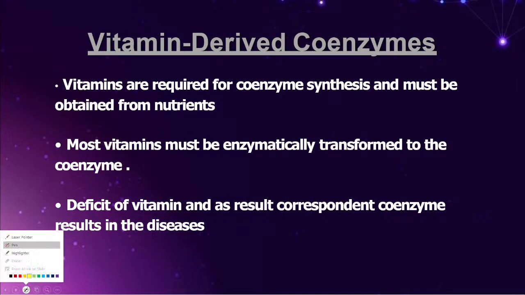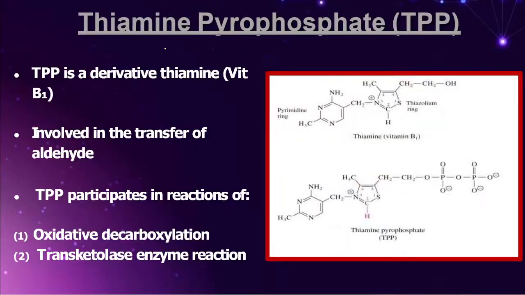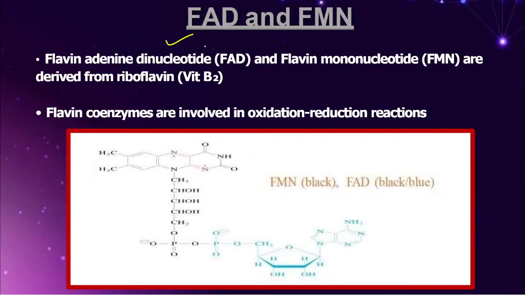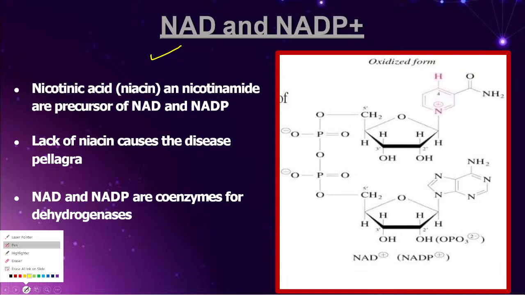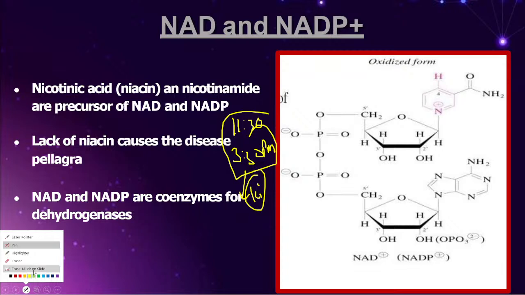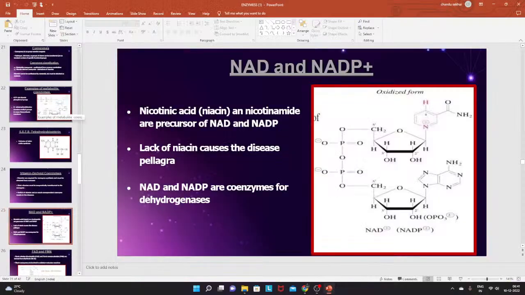Then what are the vitamin derived coenzymes? NAD, NADP plus, FAD and FMN, TPP, PLP. The remaining things we will discuss in the 11:30 AM class. It's a very broad concept. But today, in the 11:30 AM class and in the 3:30 PM class, at least we have to finish till the kinetics. By that we can finish the inhibition in tomorrow morning's class. Okay, is it clear, everyone? Please let me know, everyone, is it clear?